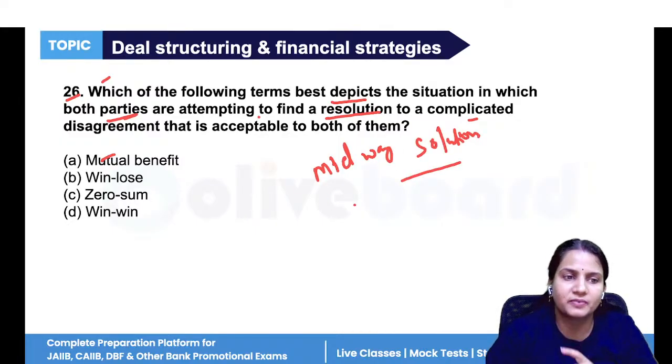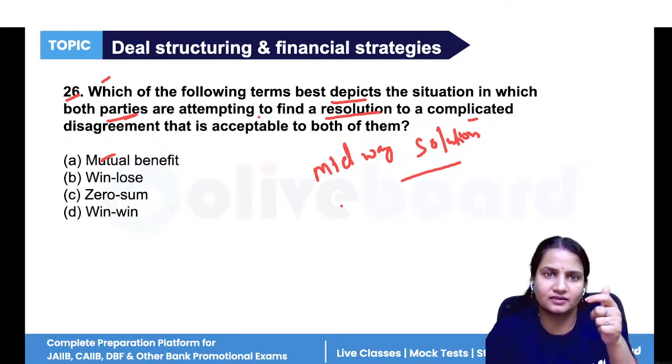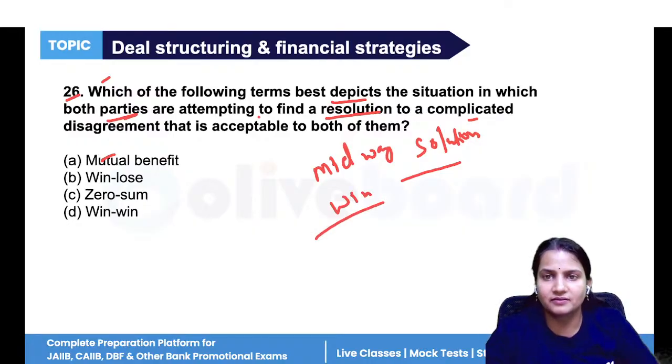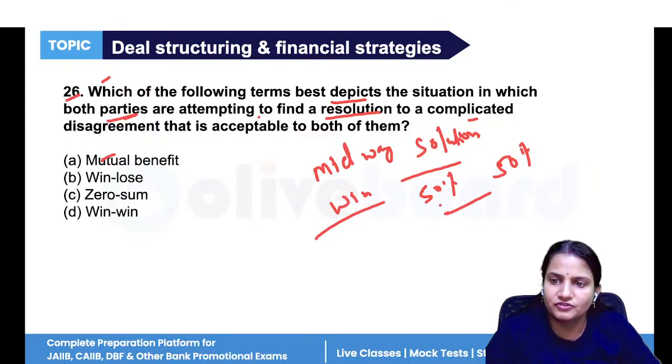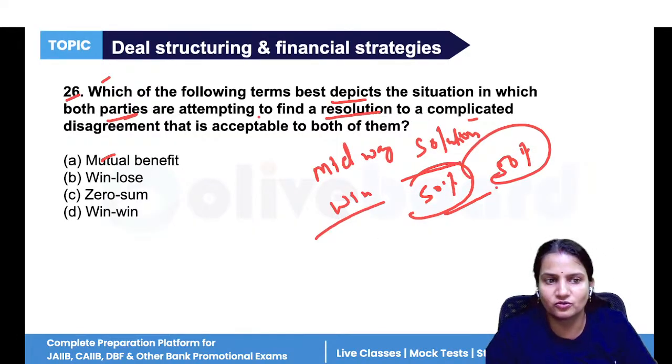It is only possible when both of the companies get 50-50. Both companies win in their own way, meaning they find a midway solution. That is 50-50 negotiation, then only it is acceptable to both of them.